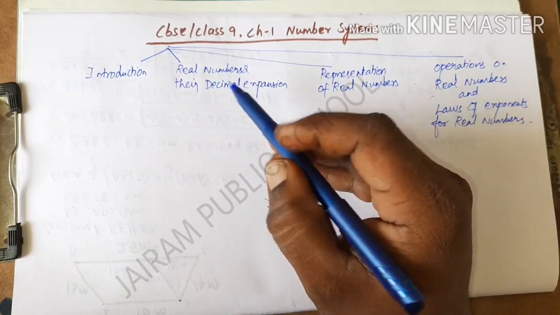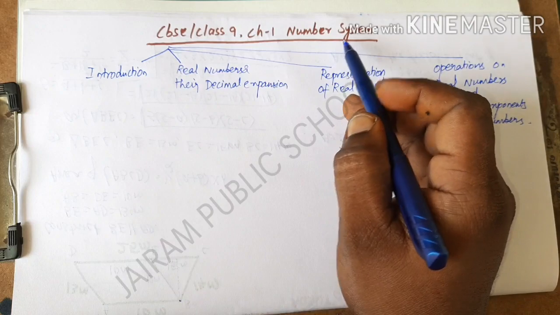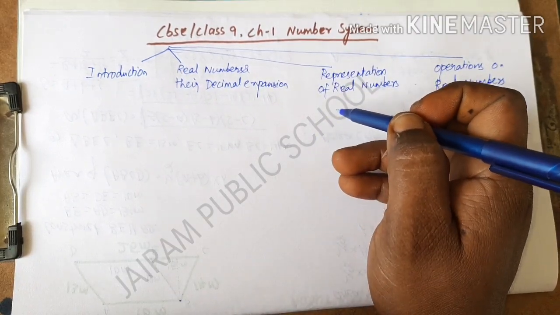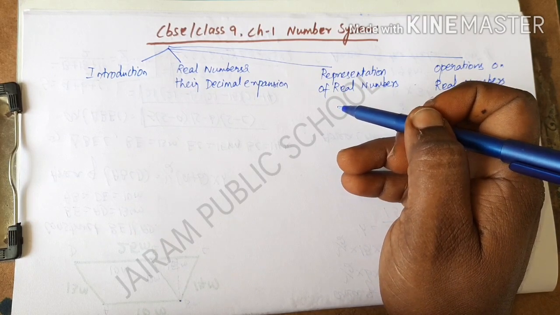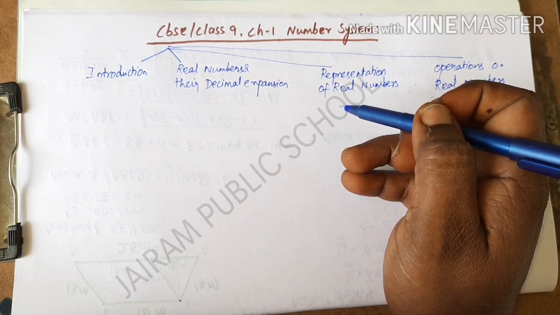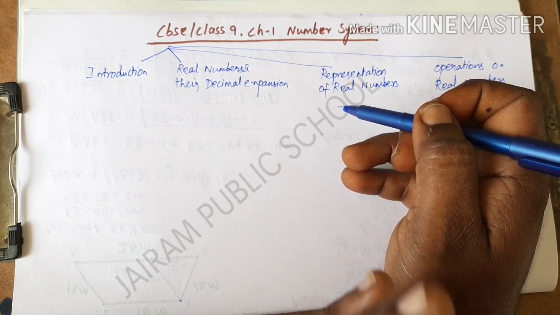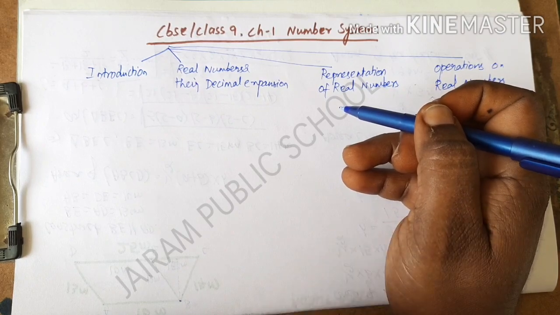Good day to all. Today I am going to explain CBSE Class 9 Chapter 1, Number System. First of all, I am going to explain the number system concept. Without numbers we can't live in our real life, because wherever we look, we must use numbers. It is one part of life, in fact the whole part of life.